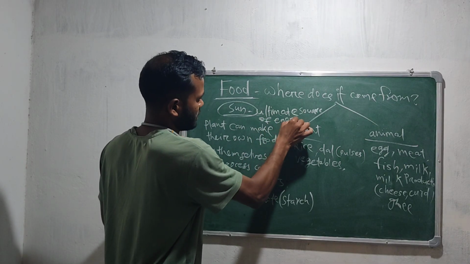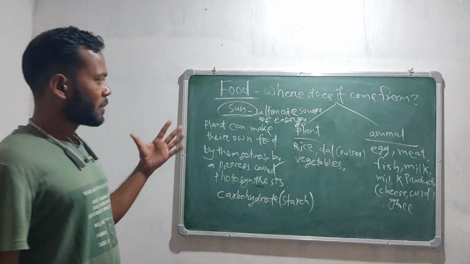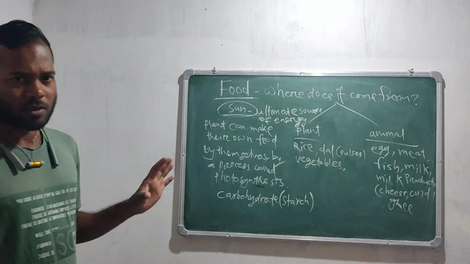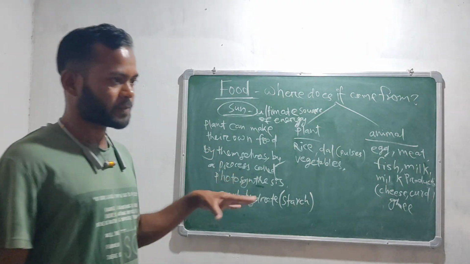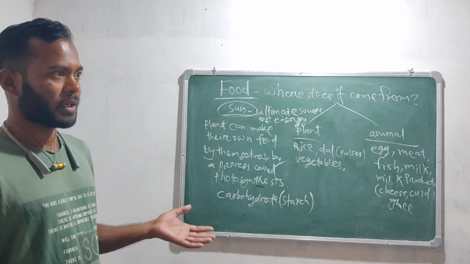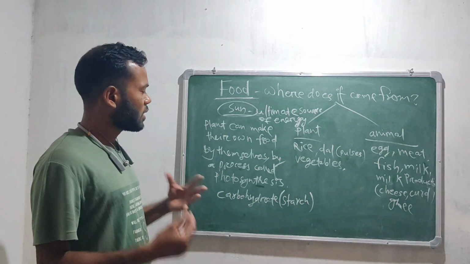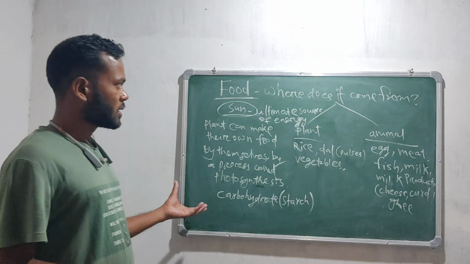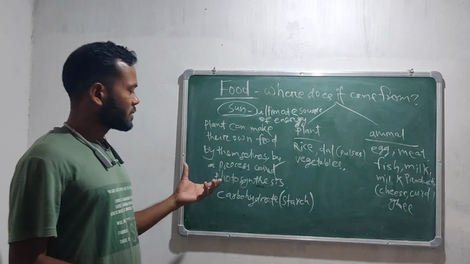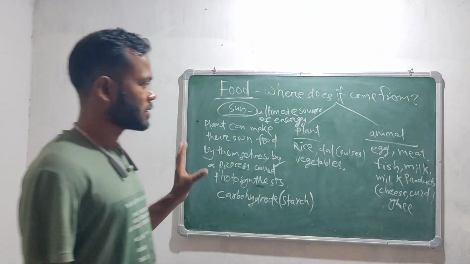We all know this, we study it from primary classes. The sun is the ultimate source of energy. Just think, if the sun was not there, could human beings, could life exist on Earth? No, it is not possible. If the sun is not there, then life will not exist. Just because of the sun, the plants are able to make their own food.